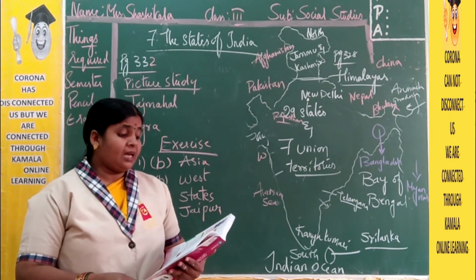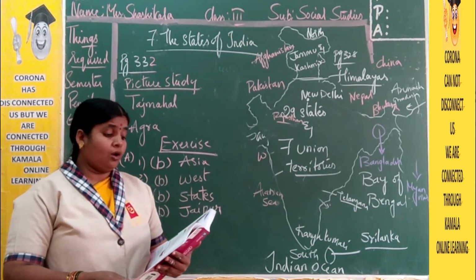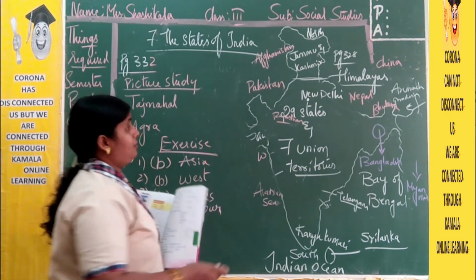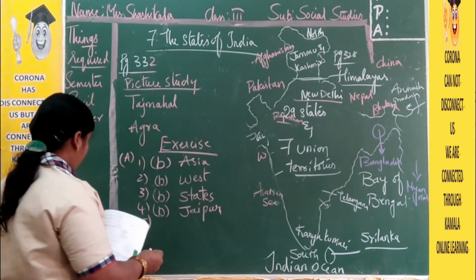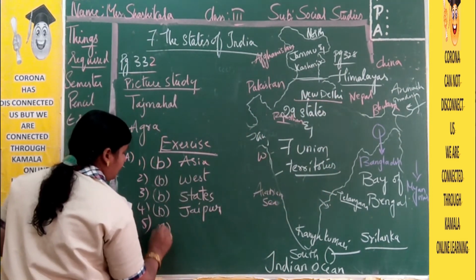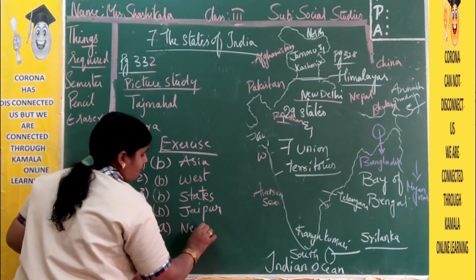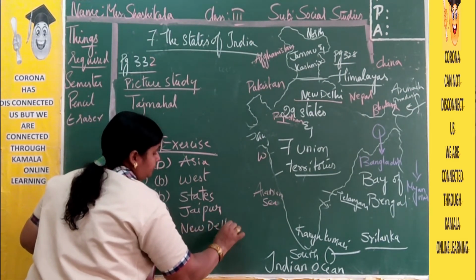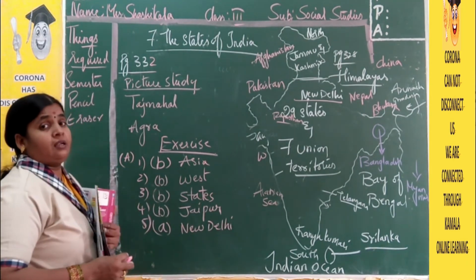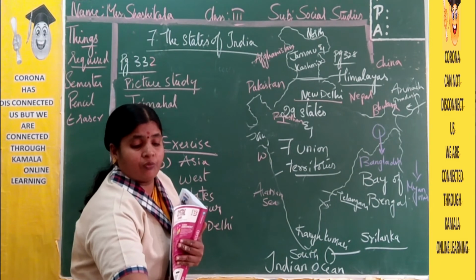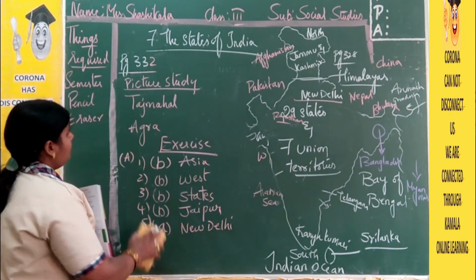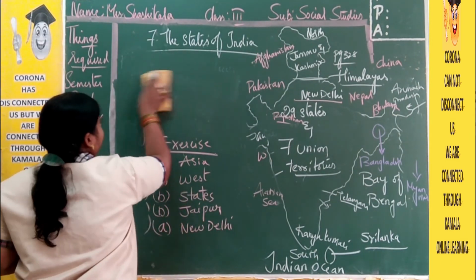Now next. The capital of India is what? This is New Delhi. The answer is A. Please underline the correct options. Don't do wrong in your semester book. Right? Now moving to the next bit.